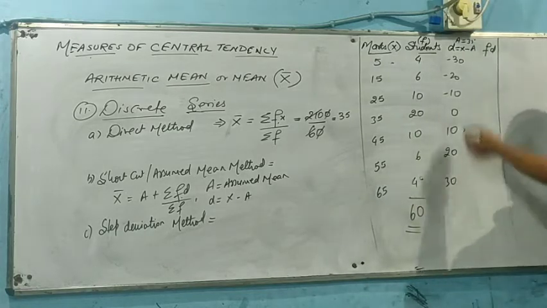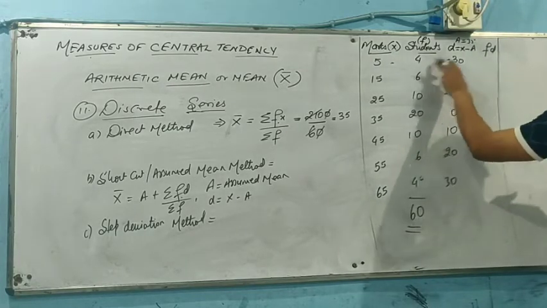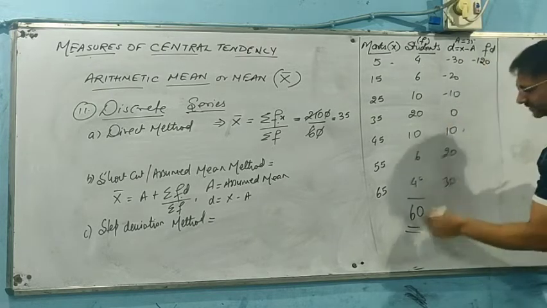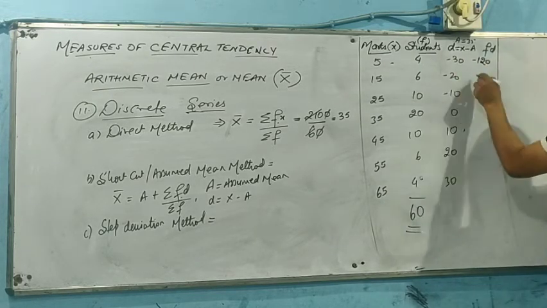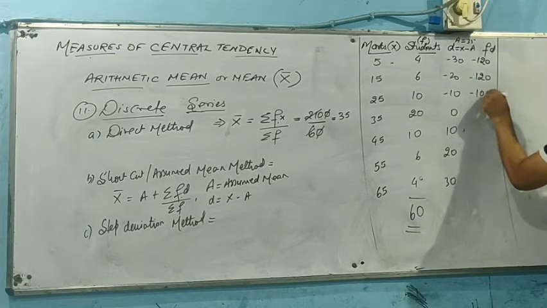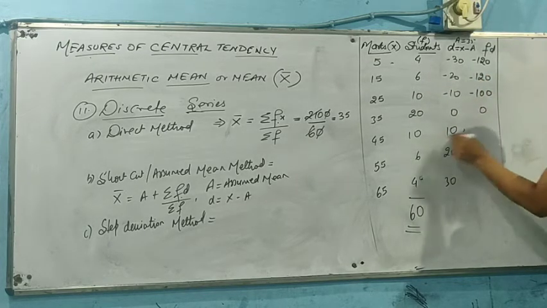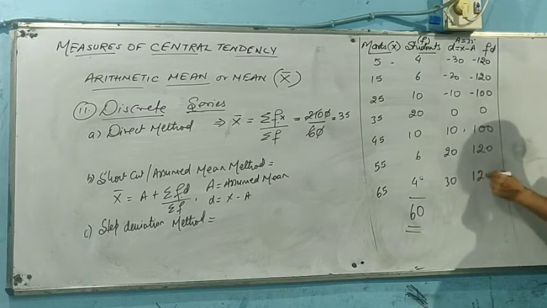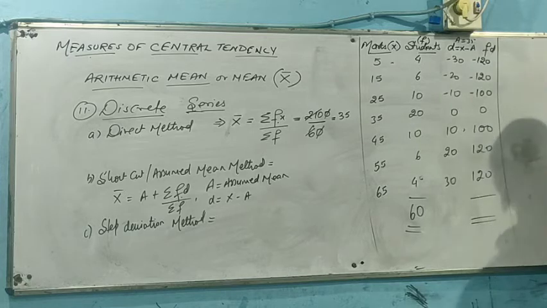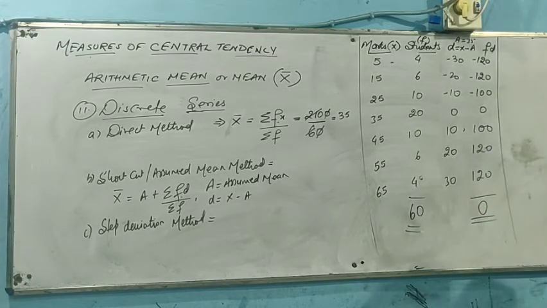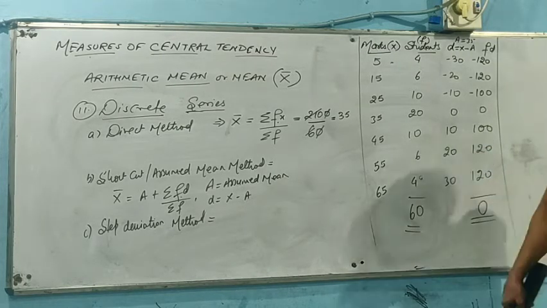Now we multiply with the frequencies. 4 multiplied by minus 30 is minus 120. 6 into minus 20 is minus 120. 10 into minus 10 is minus 100, then 0, then 100, then 120, and 120. If we total, it comes to 0. It is a coincidence that it has come 0, although it will come in a different figure.